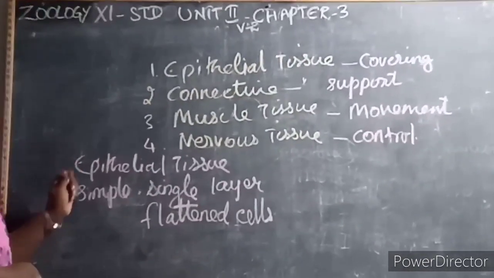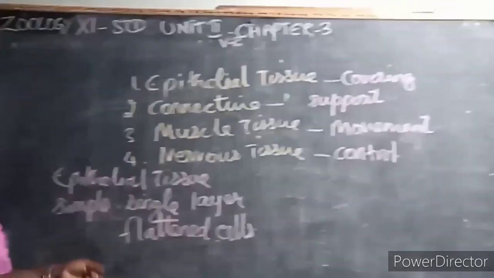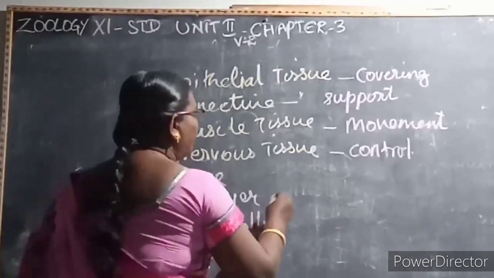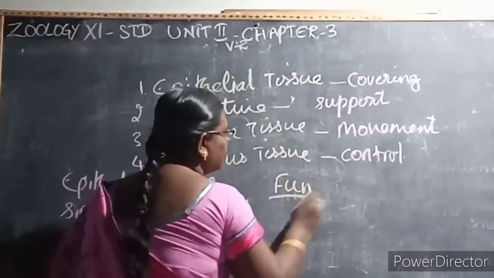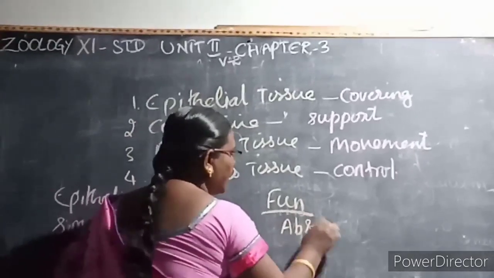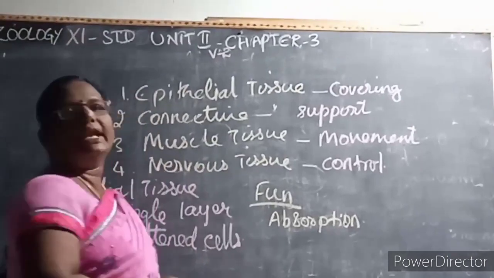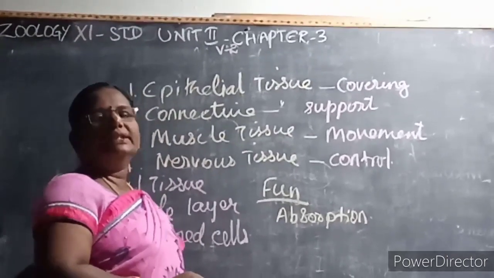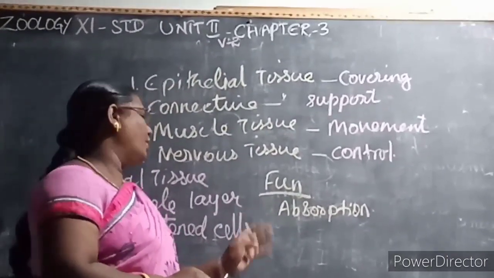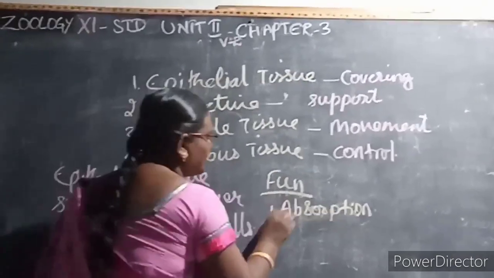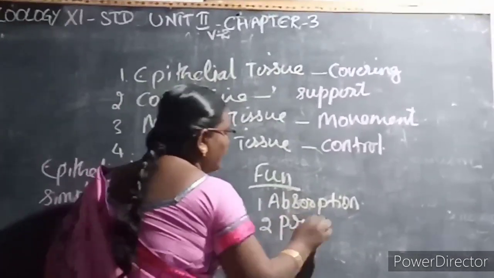So the epithelial tissue consists of a single layer of flattened cells, and here the main functions of the epithelial cells: the first one is absorption. That is, in the small intestine there are finger-like projections called villi. These villi help to absorb the products. So the first one is absorption, the second one is protection.